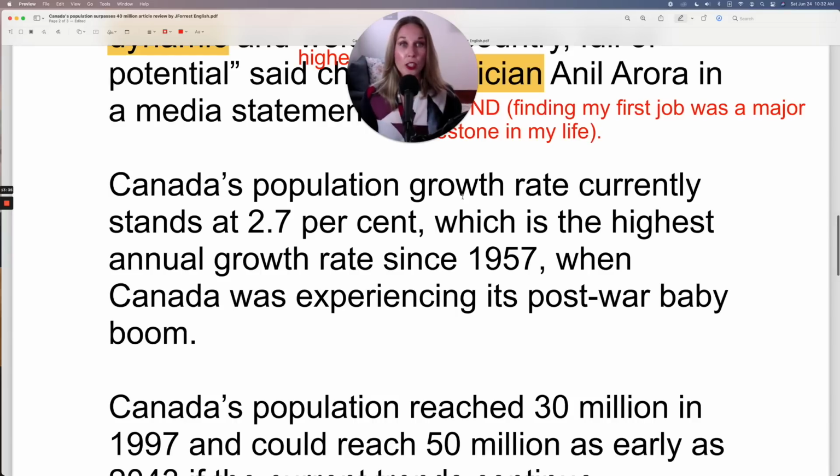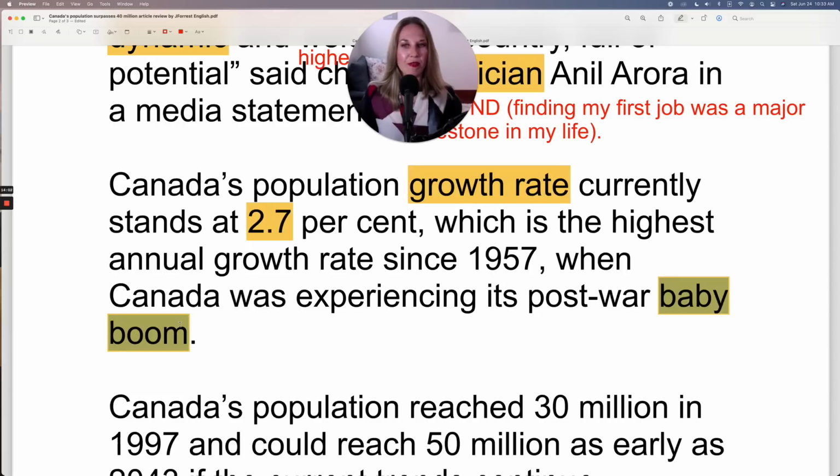Canada's population growth rate currently stands at 2.7%. So the growth rate means every year Canada's population increases by 2.7%, which is the highest annual growth rate since 1957, when Canada was experiencing its post-war baby boom.